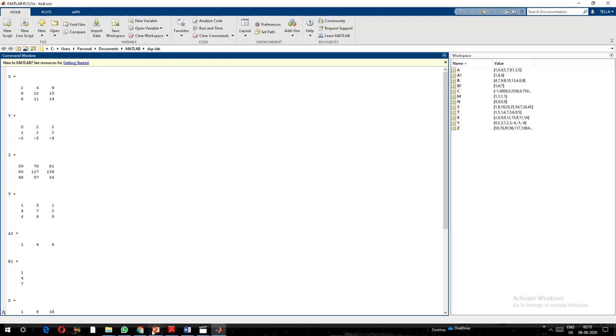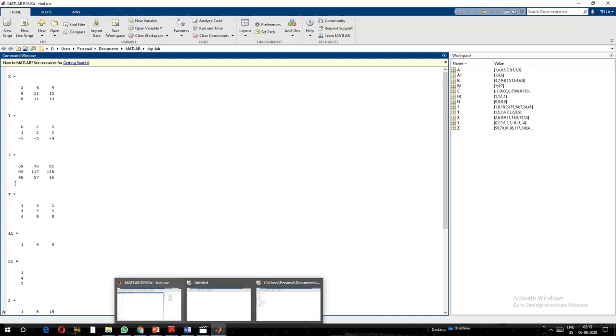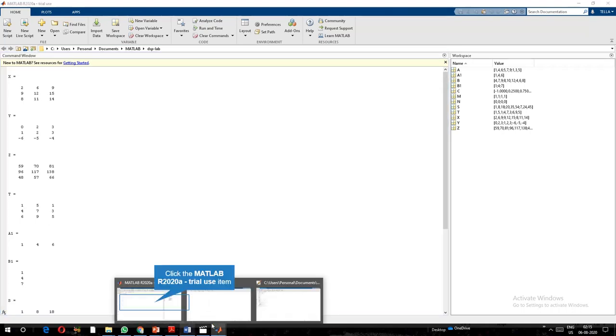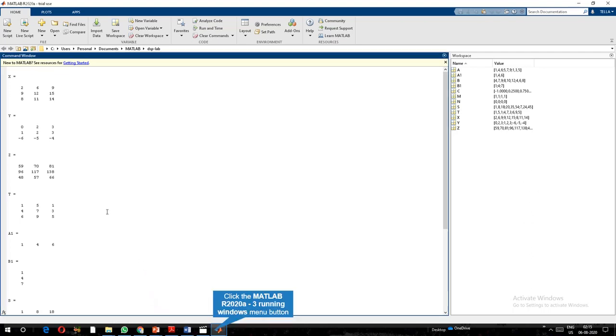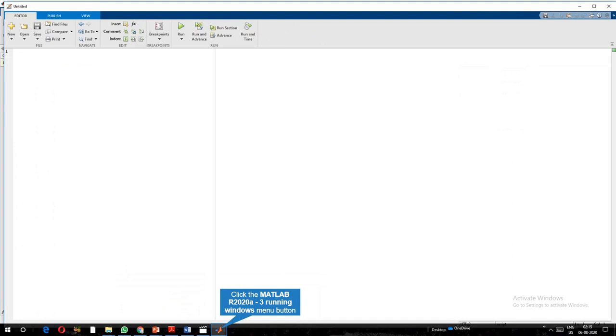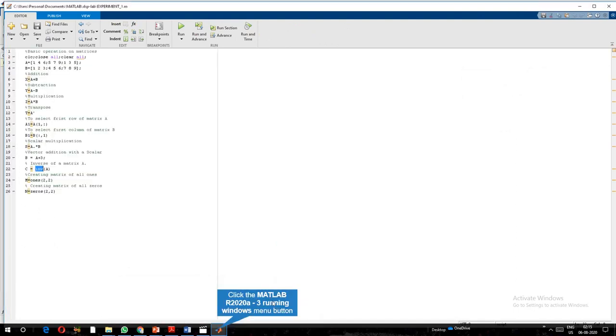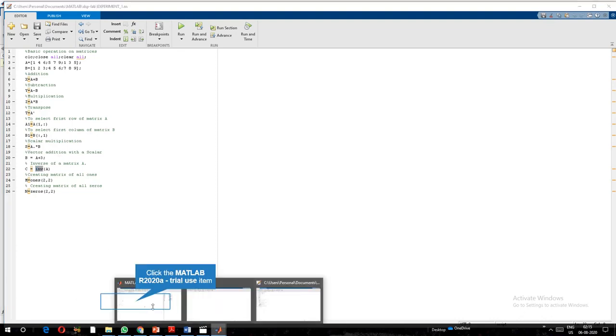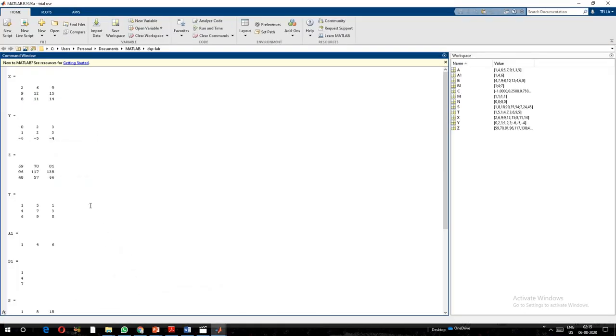X plus a, we are going to get multiplication. Let me see the program. Okay, so to get multiplication, this is not scalar, it's a matrix multiplication. So let me check this one.